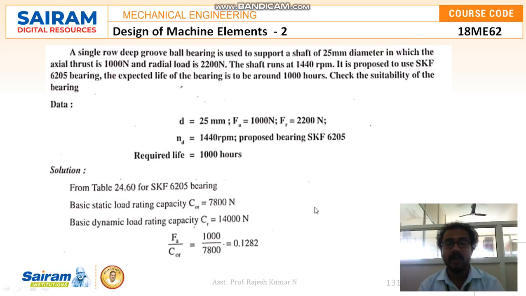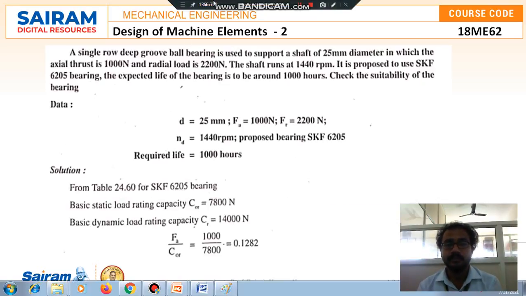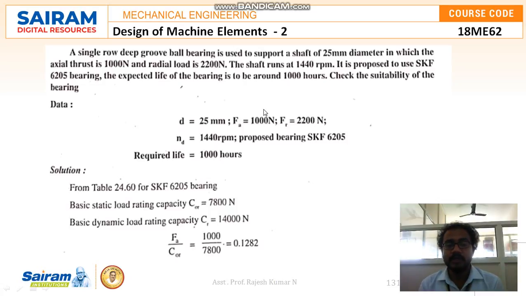since consecutively two selected bearing numbers are the same. And moving to the next problem: a single row deep groove ball bearing is used to support a shaft of 25 mm diameter, in which the axial thrust is 1000 Newton and radial load is 2200 Newton. The shaft runs at 1440 RPM. It is proposed to use SKF 6205 bearing. The expected life of the bearing is to be around 1000 hours. Check the suitability of the bearing.